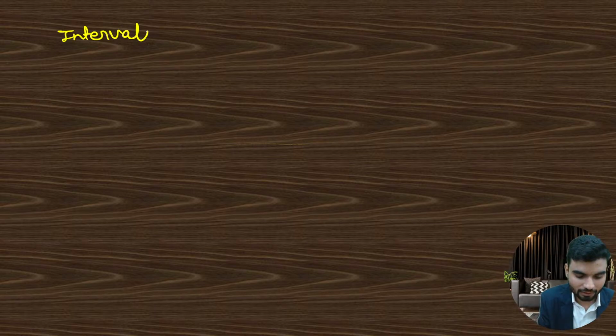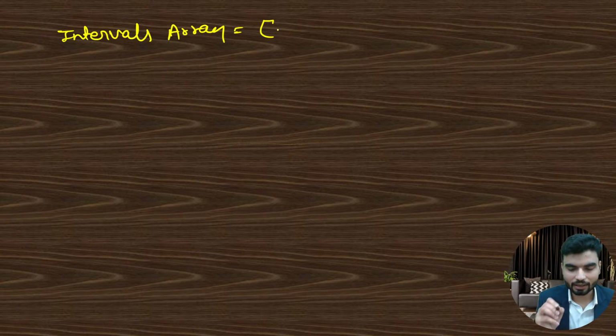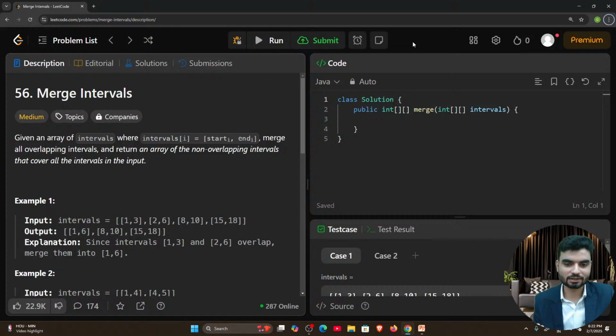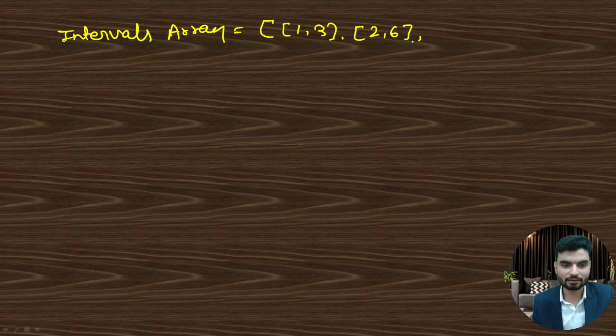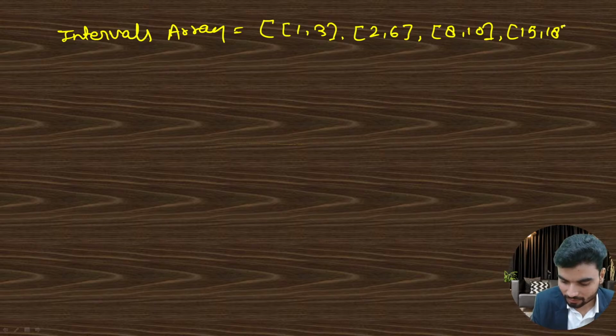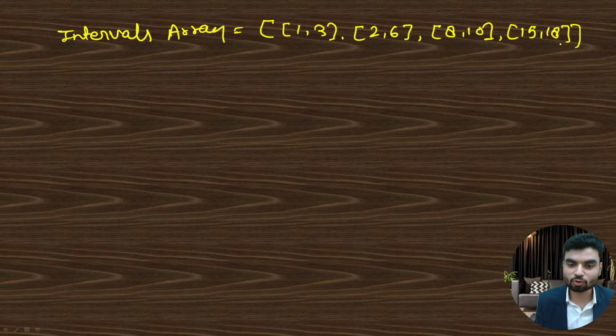Now here we have the intervals array, which has nested arrays. One is 1 comma 3, second is 2 comma 6, third is 8 comma 10, and 15 comma 18. Now our problem is that we need to merge the overlapping intervals.